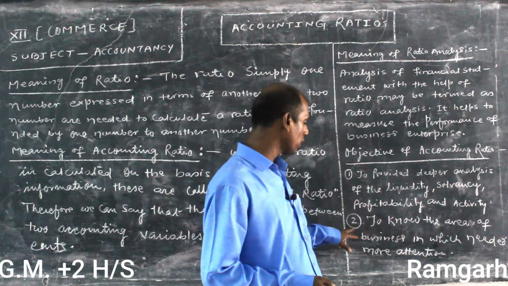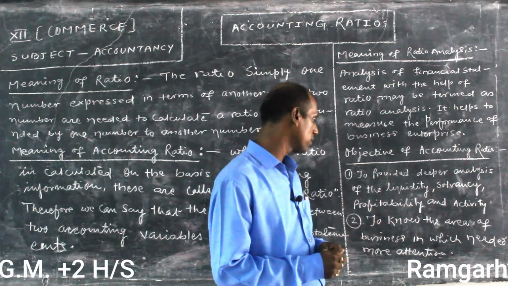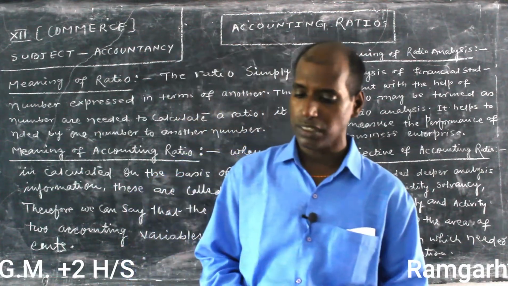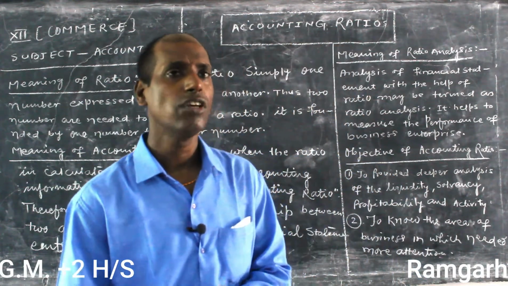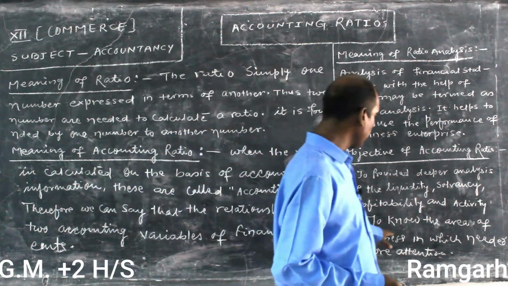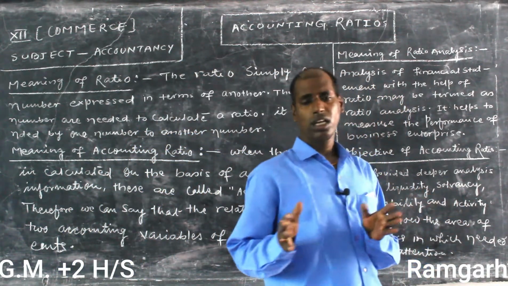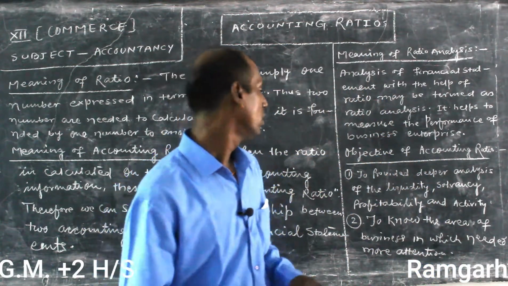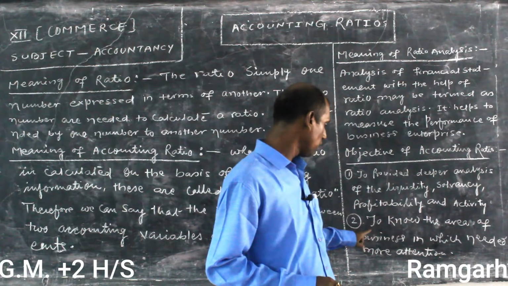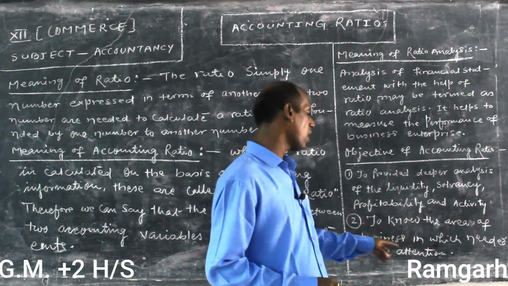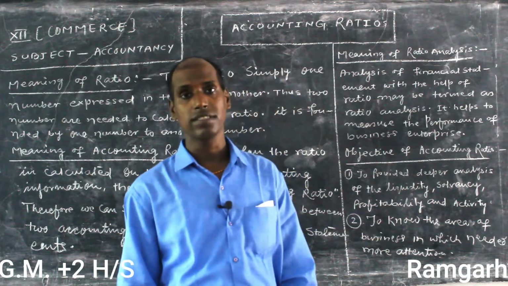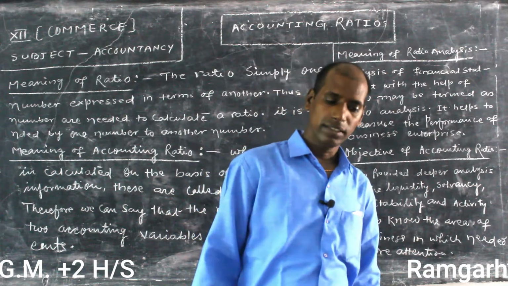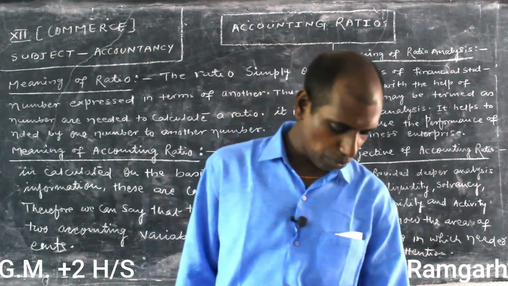The second objective of accounting ratio is to draw attention to areas of the business. It helps to draw attention to those areas which are intentionally taken up by the owners for business. It means knowing the areas of business which need more attention. By way of ratio analysis we take attention to the business.